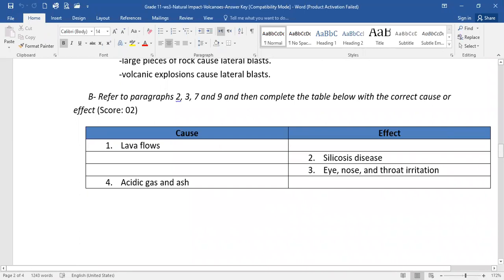Refer to paragraphs 2, 3, 7, and 9. The good thing is that you were given the paragraphs, then complete the table below. Lava flows. What does lava flow do? Of course, it burns everything in its path. It could be dangerous. The effect, silicosis disease.